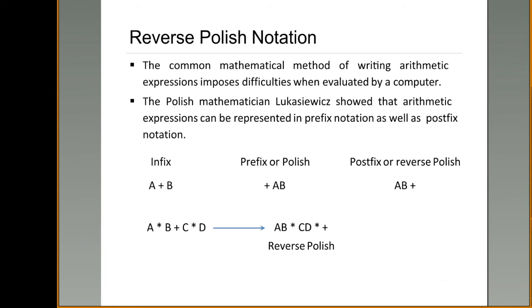Similarly, to perform the plus operation, first you need to perform C into D. That is the reason C D star is evaluated first. After that, you perform the summation between the two. This is known as reverse Polish notation.